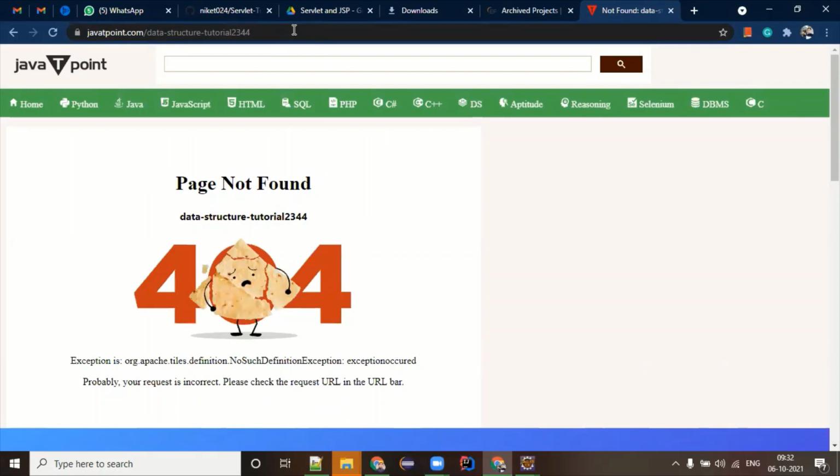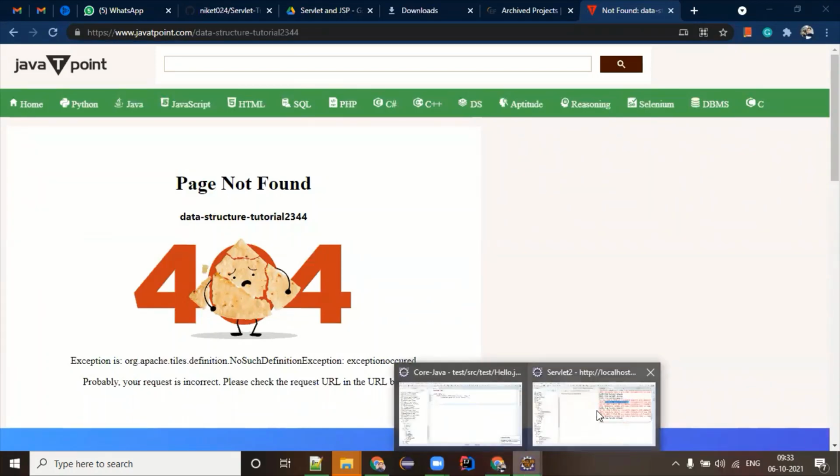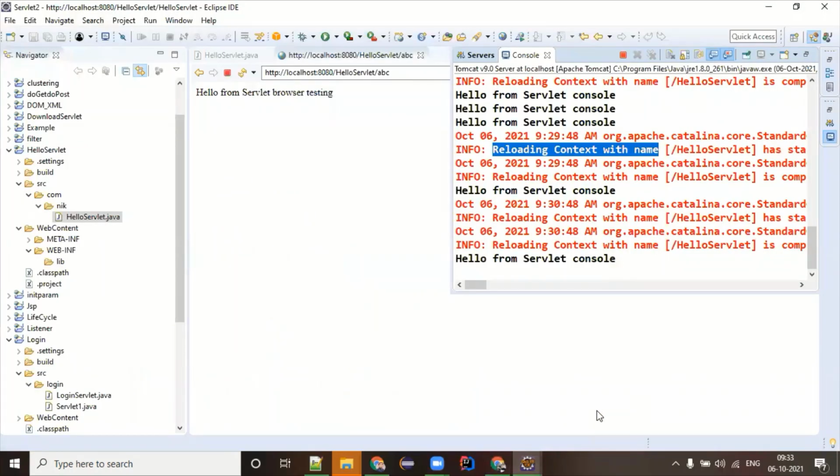It's coming 404 or page not found. It means the moment you give this URL, it goes to their Tomcat server, which checks whether any servlet has this URL pattern. There is no servlet, and that is the reason Tomcat comes back saying, hey, page not found. That is the reason you are getting 404. So it's very simple to understand the fundamental, but people used to ignore that.